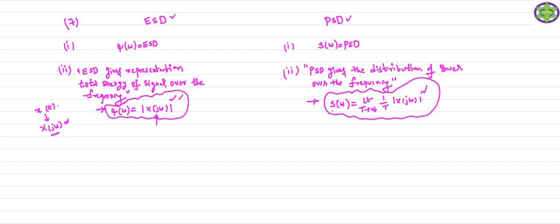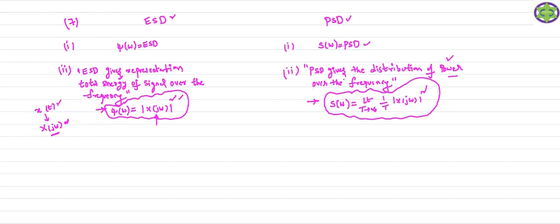The power spectral density function and the energy spectral density function are both the squared magnitude of the spectrum of your corresponding energy signal or power signal. In the case of power spectral density, we use the power signal. In the case of energy spectral density function, we use the energy signal. So here the signal x of t is an energy signal. Here the x of t is the power signal.